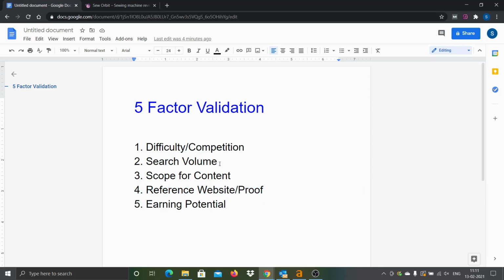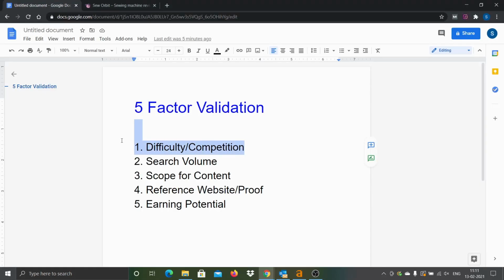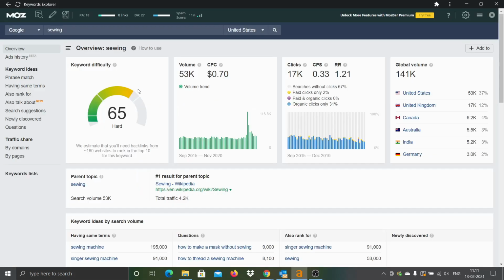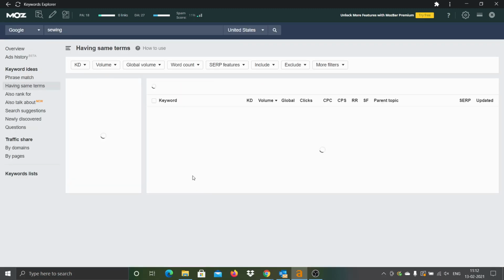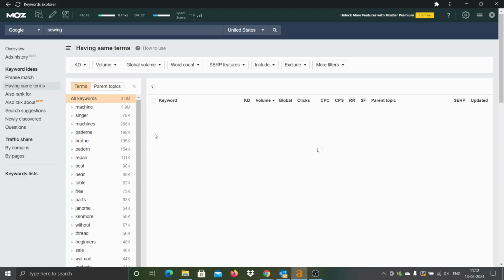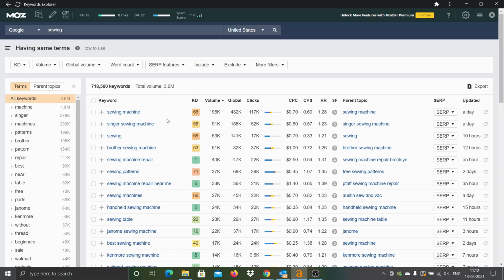So let's get started. First, let's explore the first validation, basically the keyword difficulty and competition. You can see straight away it shows that sewing itself is hard to rank, but let's explore more details. If we look at all the keywords associated with this, we got almost millions of keywords. Normally, you can see there is an attribute here, a label called KD. KD stands for keyword difficulty.